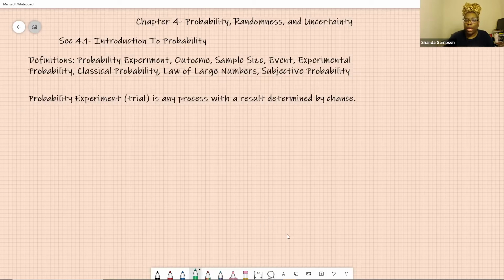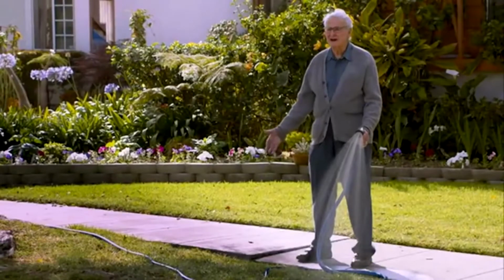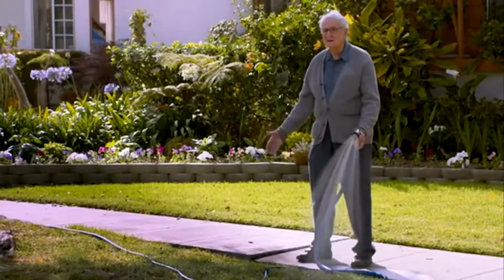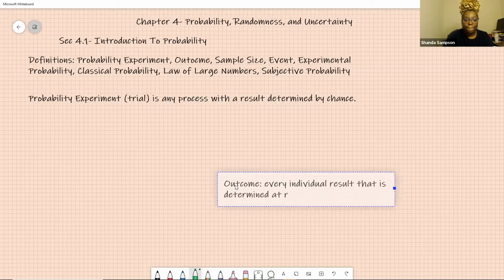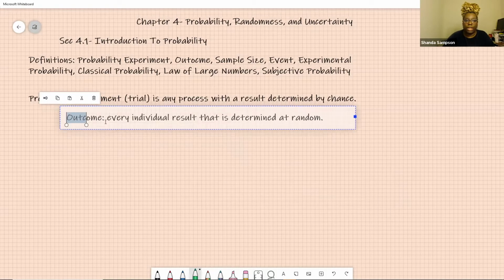And so then what do you have from that probability experiment? Well, you have an outcome, right? What is the outcome? The outcome is each individual result that is determined at random. Every individual result that is determined at random.